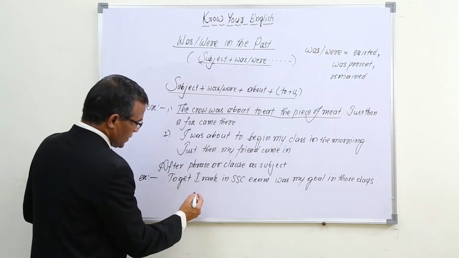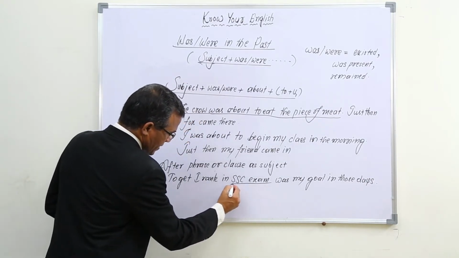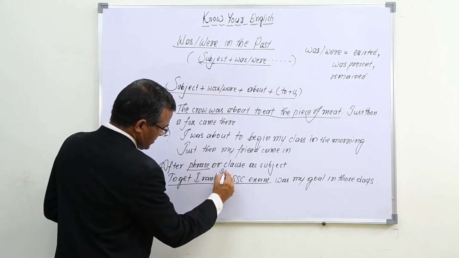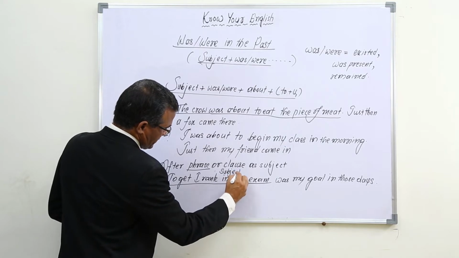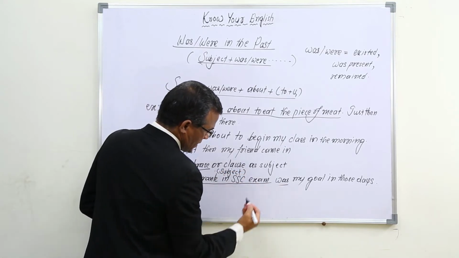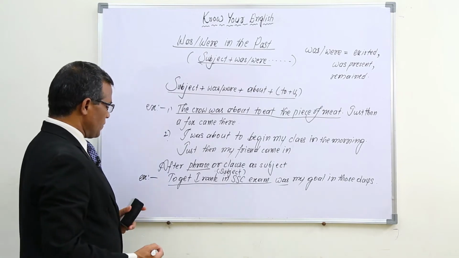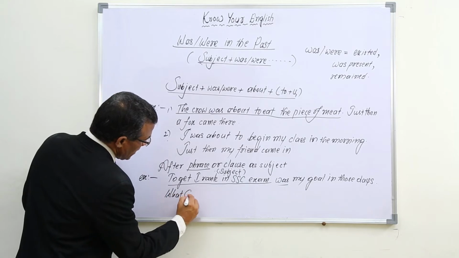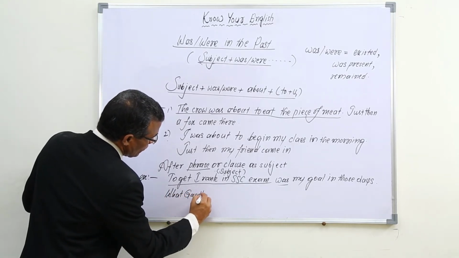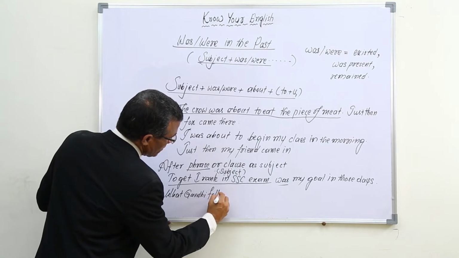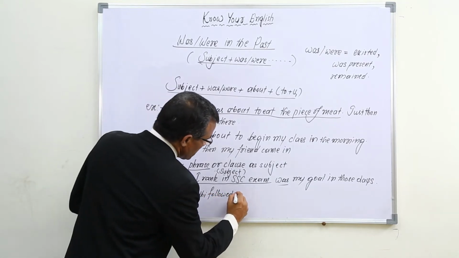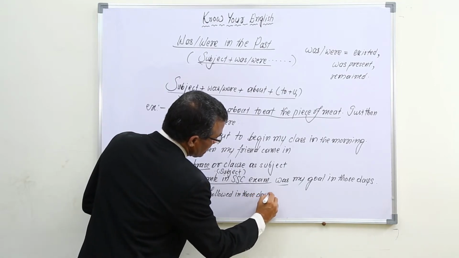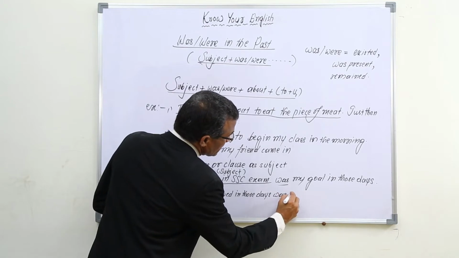You see here, to get first rank in SSC exam, this is one phrase, which is working here as subject. After subject, we are able to use was or were. And in the same way, what Gandhi followed in those days was right.